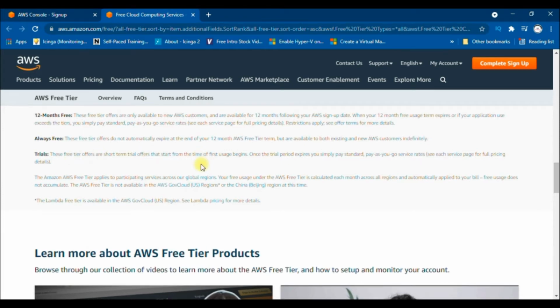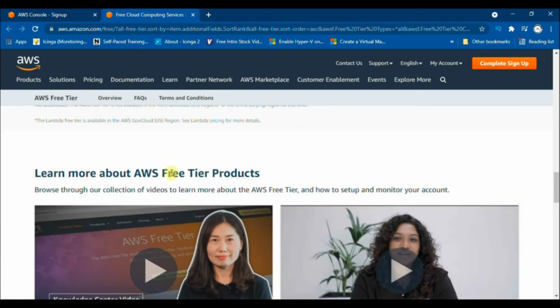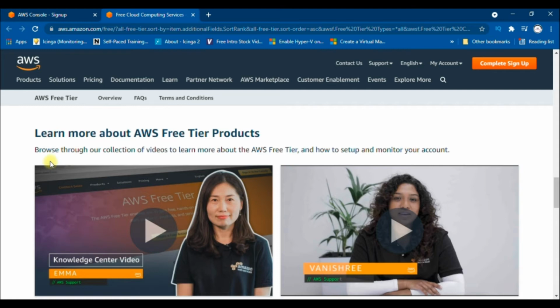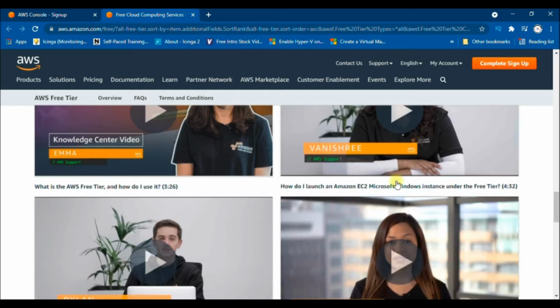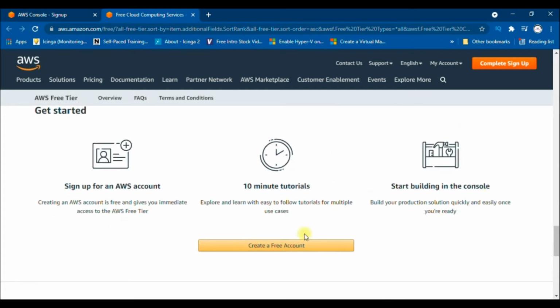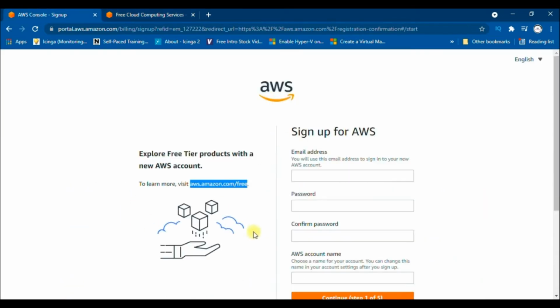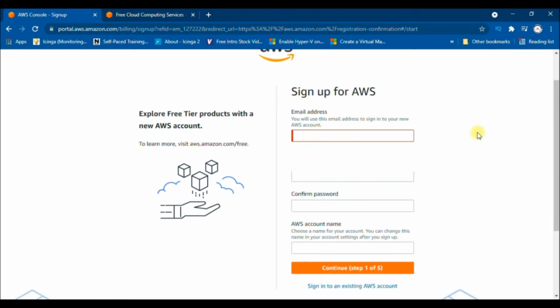You can learn more about AWS free tier products here by browsing through the collection of videos as given here. You can click to learn more about the AWS free tier and how to set up and monitor your account. So let's start to sign up for an AWS account which gives us immediate access to the AWS free tier account. As you can see here, I'm already on the sign up page, so let's get started with this.